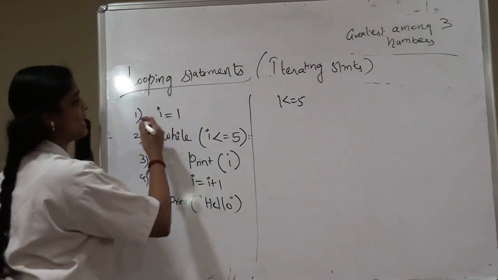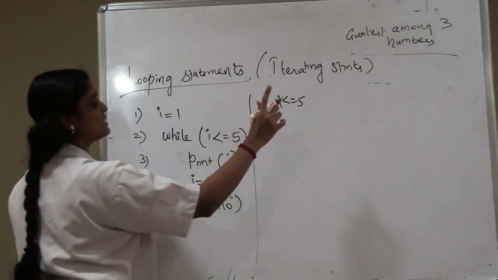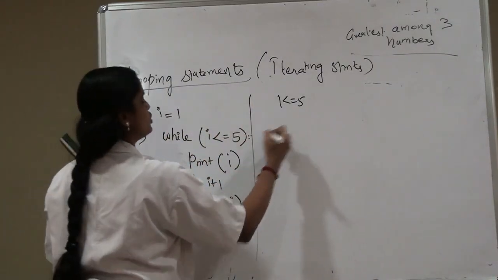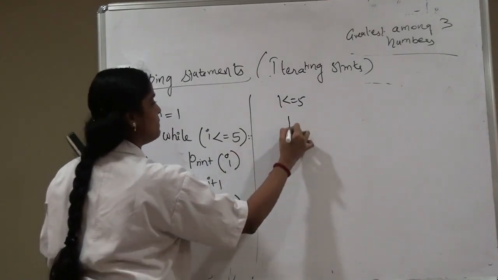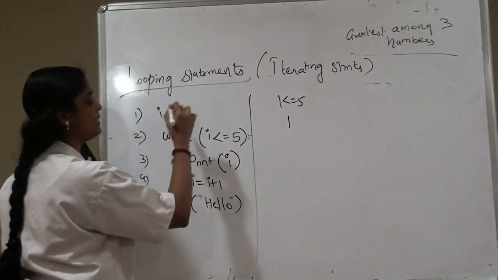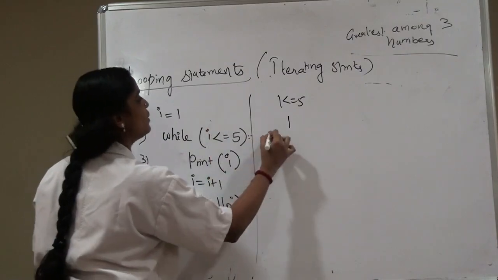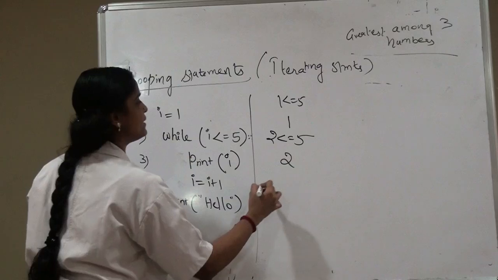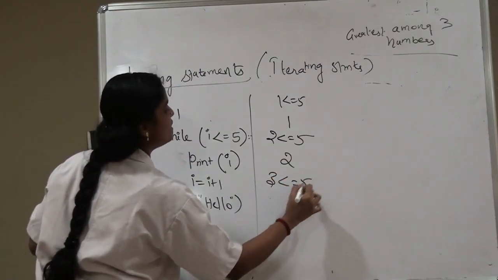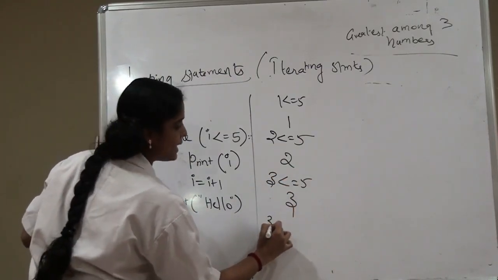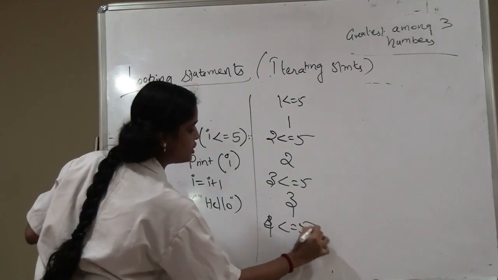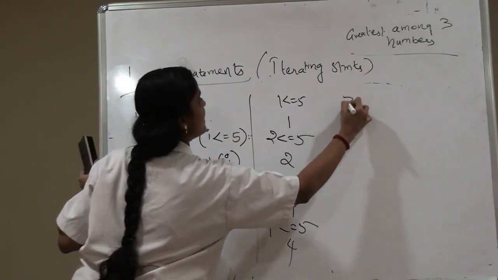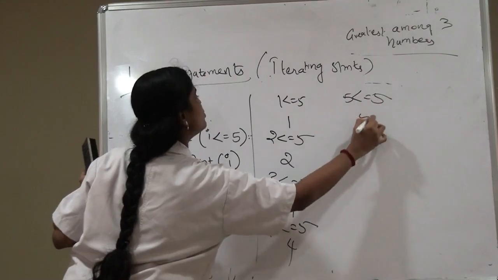Okay, now we will explain this. I becomes 1, 1 less than or equal to 5, the condition is true, so the value of I gets printed, that becomes 1. Then I will get incremented, I becomes 2, 2 less than or equal to 5, the condition is checked. That is true, so 2 gets printed, then 3 less than or equal to 5, the condition is true, so 3, then 4 less than or equal to 5, the condition is true, so 4 gets printed, 5 less than or equal to 5, the condition is true, so 5 gets printed.